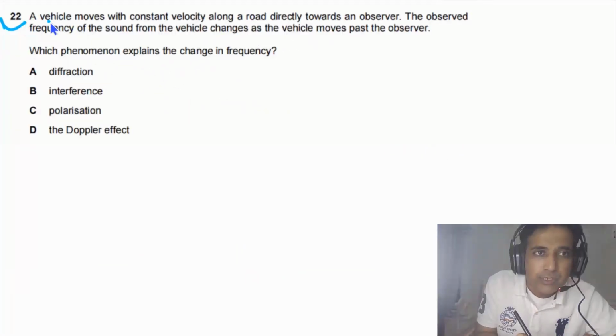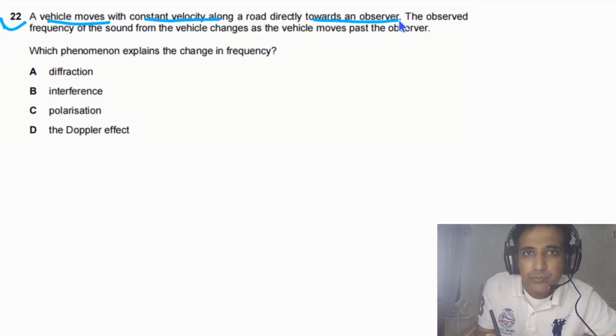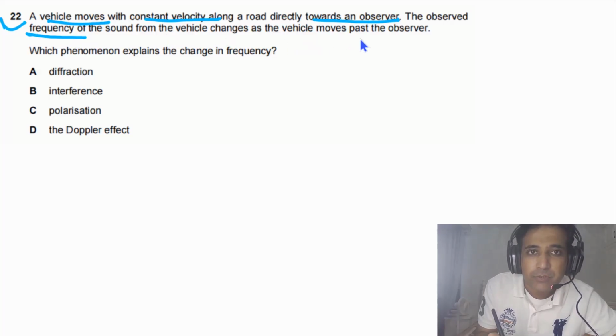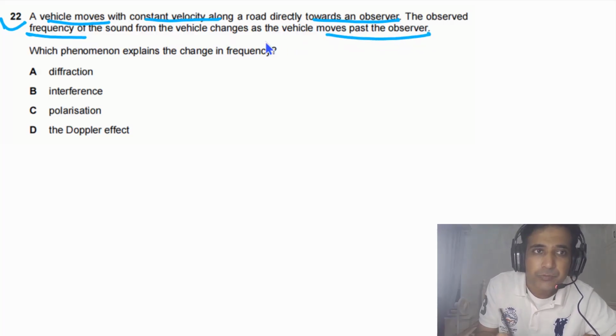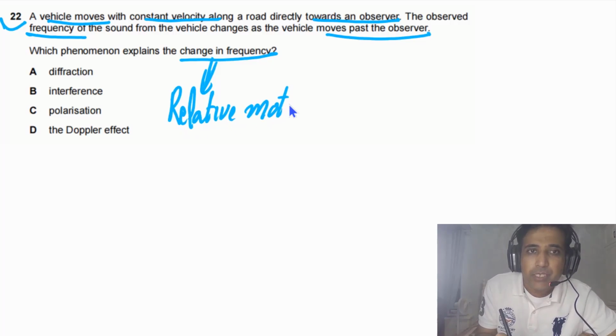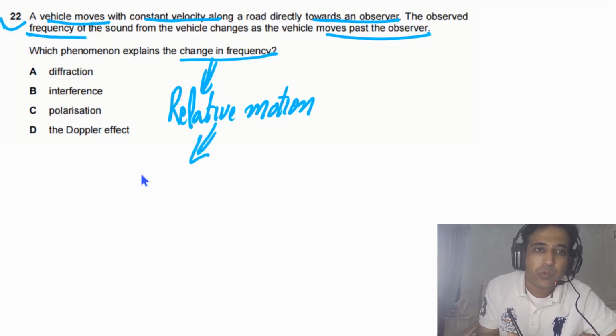Question 22 says a vehicle moves with constant velocity along a road directly towards an observer. The observed frequency of the sound from the vehicle changes as the vehicle moves past the observer. Which phenomenon explains the change in frequency? This change in frequency is due to relative motion between source and observer. And this phenomenon we call the Doppler effect.